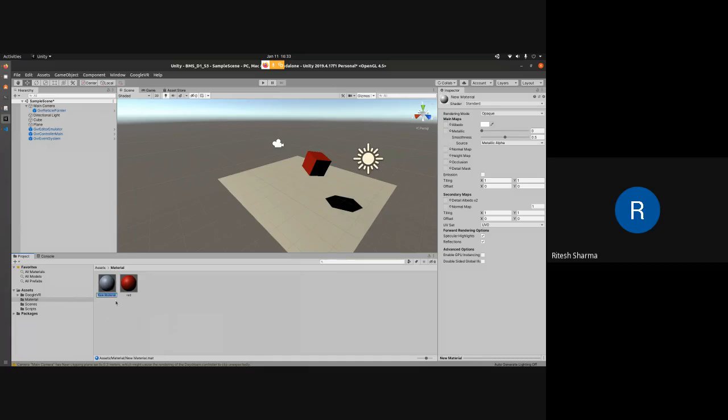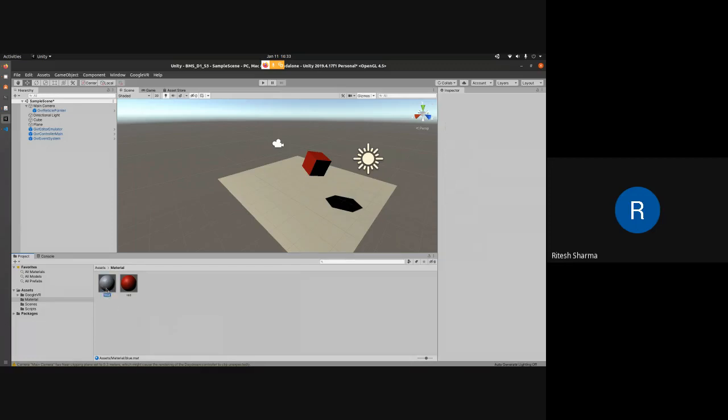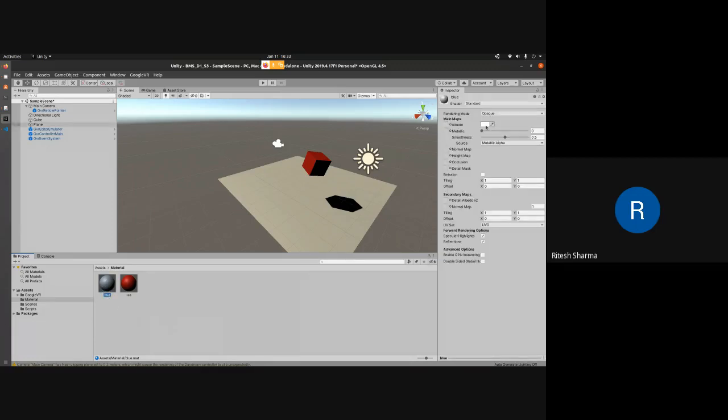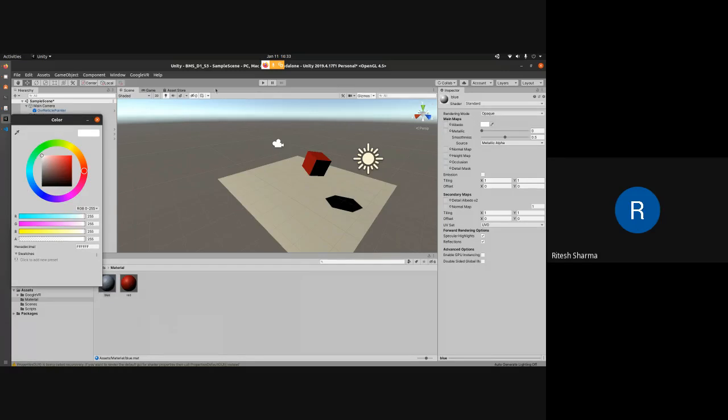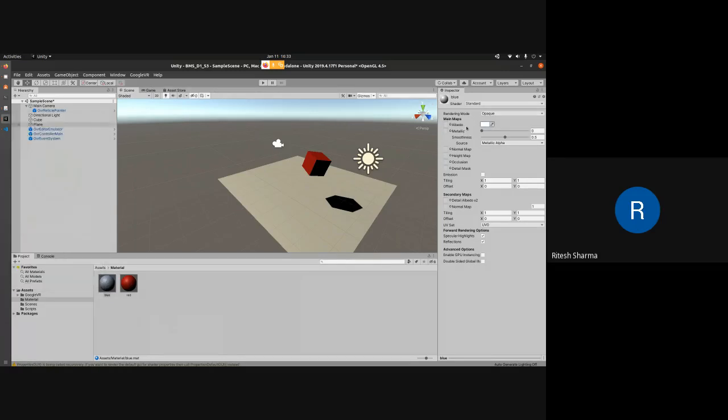You can name it, for example, if I name it blue. Currently it is just gray. Even if I have named it blue, it doesn't mean that it is blue. So I have to change the color accordingly. For that, I click on that particular material, I go to the inspector window, and there I can see this main maps albedo.